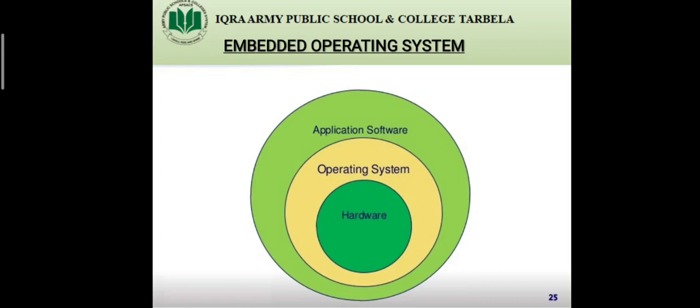You can see different household items like microwave ovens, washing machines, cars, and digital cameras that use an embedded operating system. We have a hardware device, but the operating system and the application software are embedded in that device. Whenever we turn on that device, it will perform its specific task.